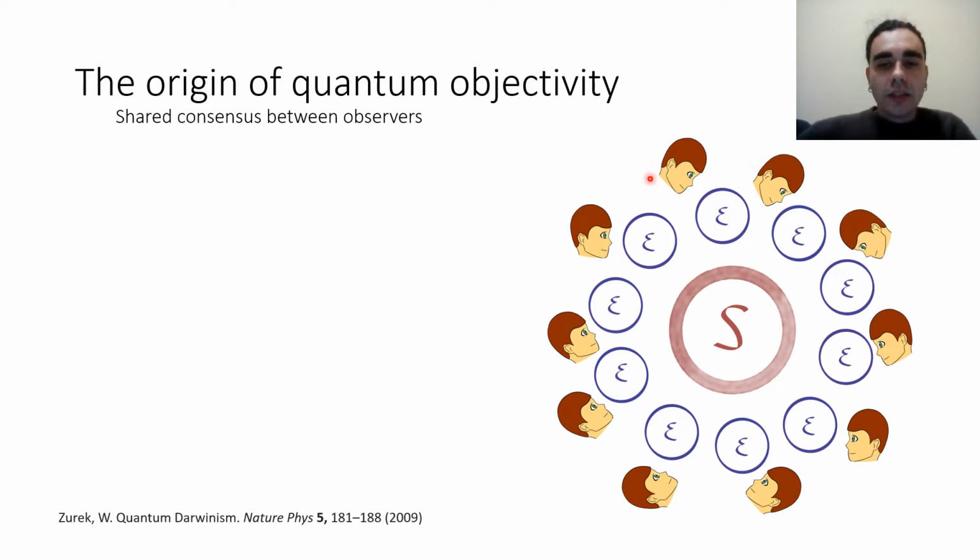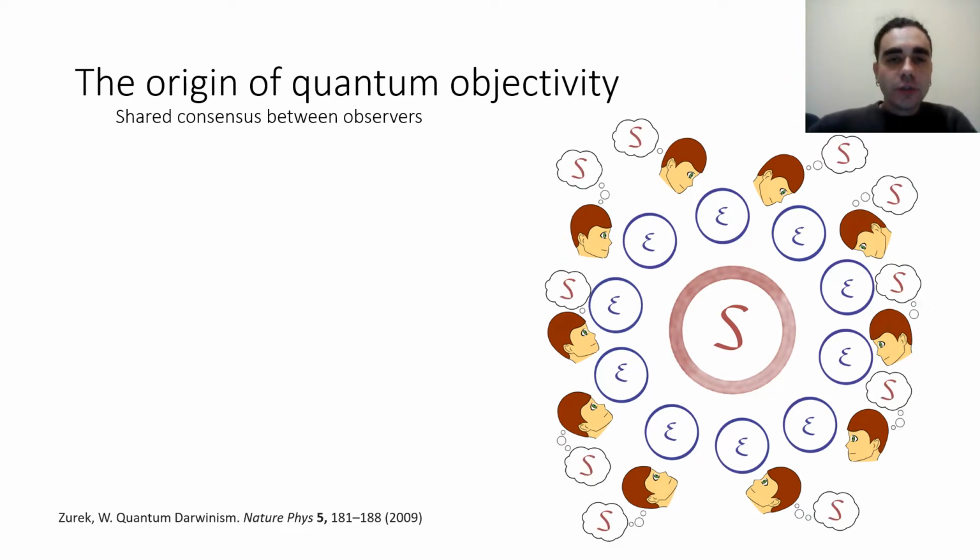After the interaction with the environment, we can have a bunch of different observers, and each observer can have access to one environmental fraction, and the observers will be able to infer information about the system by making measurements on their environmental fraction. If they agree on some property that the system may have, then they reach a consensus, and if there is a consensus on some property of the system, we can say that the property is objective.